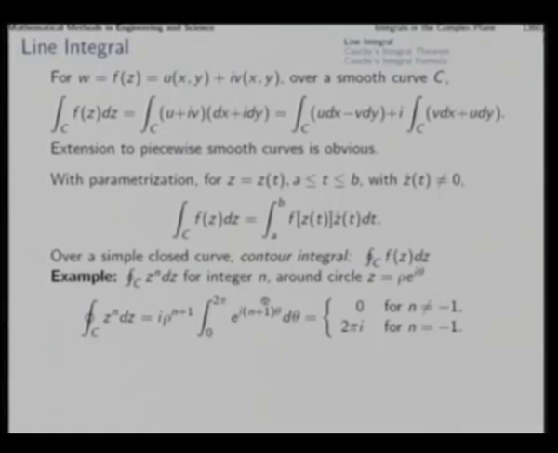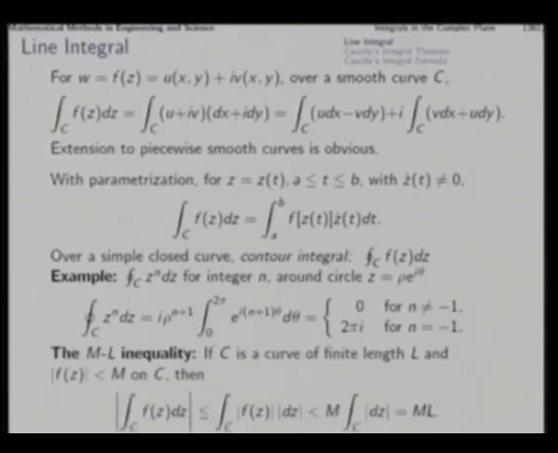Now, we know that e to the power I phi is cos phi plus I sin phi, and as we integrate that, we will find that both cos phi and sin phi integrated over 0 to 2 pi will produce 0. So the real part as well as the imaginary part will give us 0, and therefore, for n not equal to minus 1, we get this integral as 0. This small result we will keep in hand, which will be useful later.